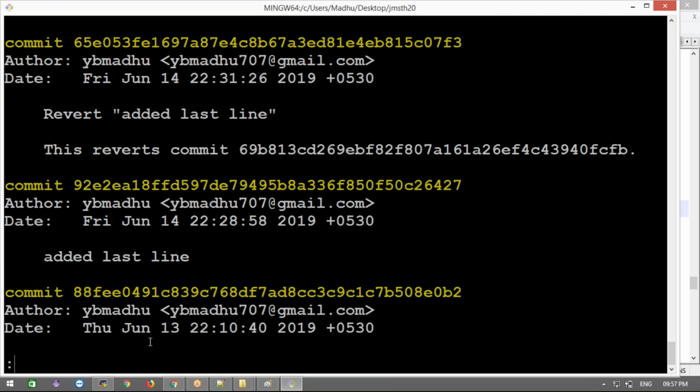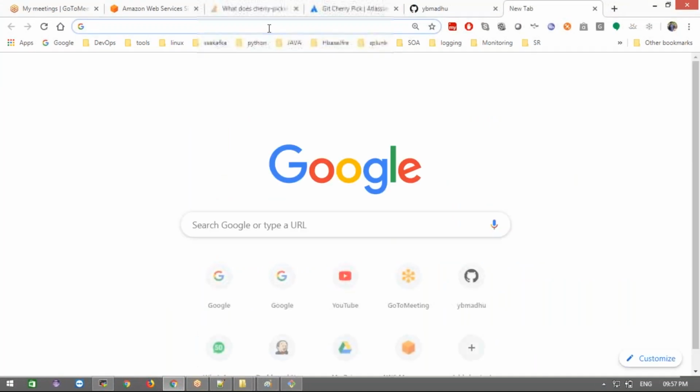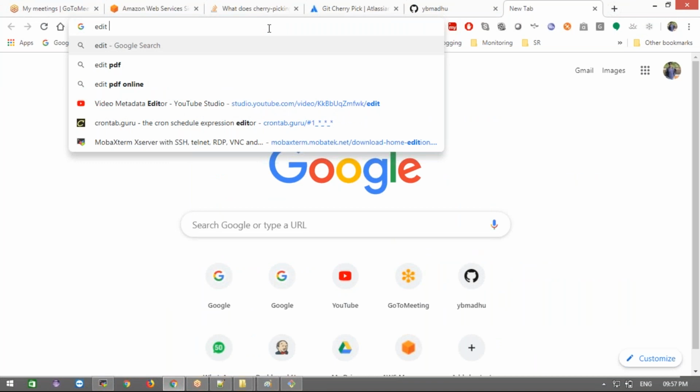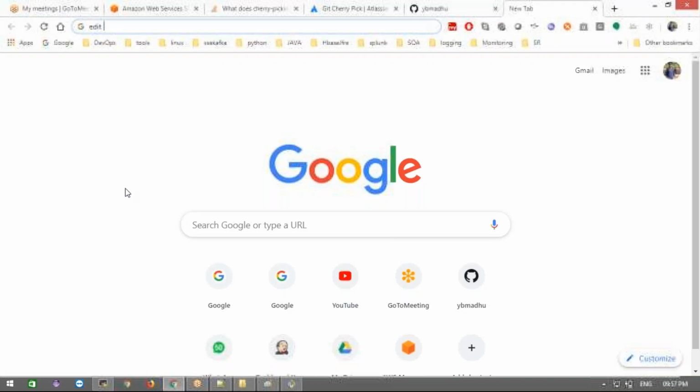What is that? I forgot, guys. One second. I forgot that option actually. Using git rebase only, we can use that by editing those messages. I forgot that.